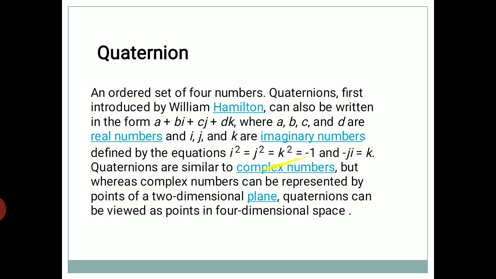Okay, next one, quaternion. What is a quaternion? It is just an extension of complex numbers, and we represent a complex number in the 2-dimensional plane, whereas a quaternion will be viewed in the 4-dimensional plane, and mostly it is used in computer graphics.